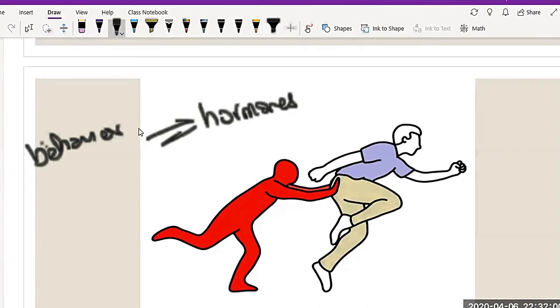And this behavior and hormones could be altered by the drugs.